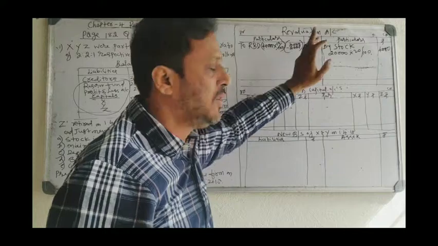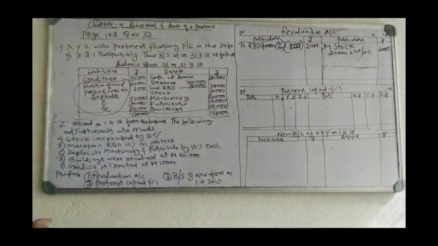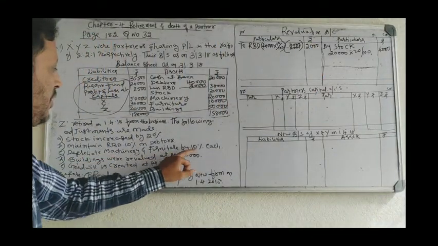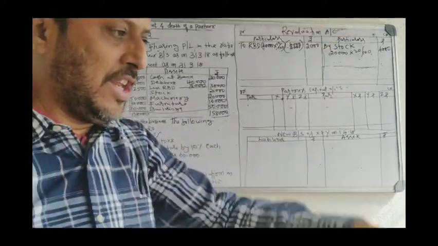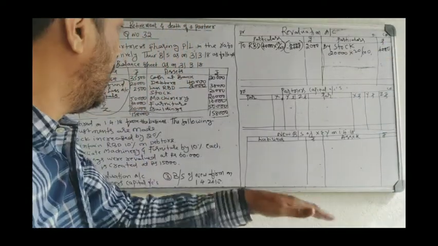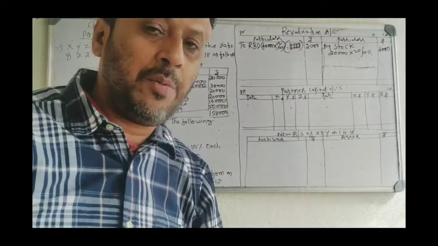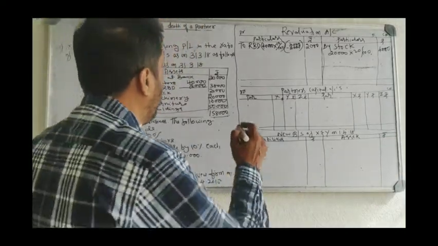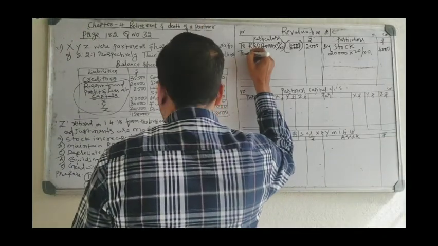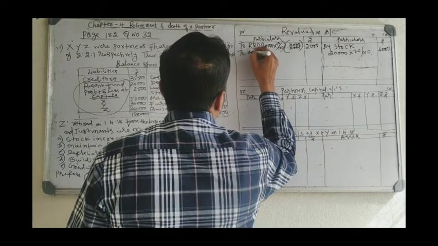Okay, you got it? Next. Depreciate machinery and furniture by 10%. Depreciate means decrease. Furniture and machinery depreciated by 10% means loss, debit side. First, machinery.